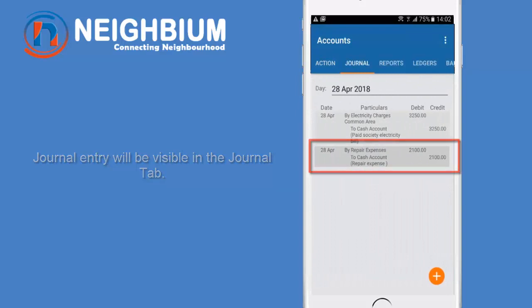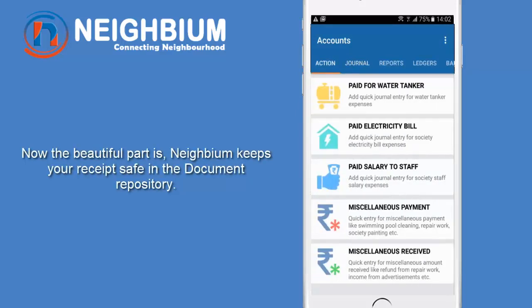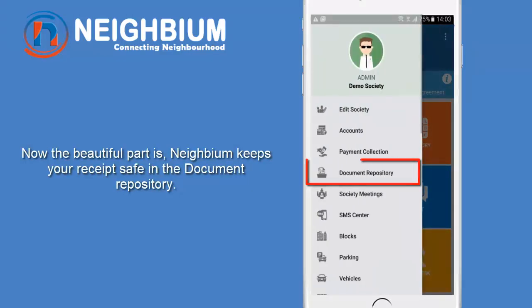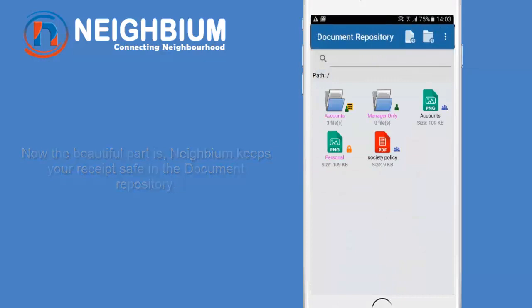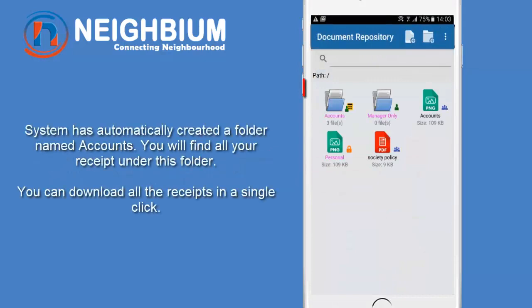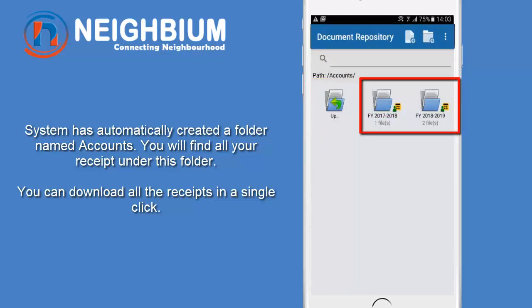Now the beautiful part is, Neighbium keeps your receipt safe in the document repository. Let's open the document repository to see that. The system has automatically created a folder named Accounts. When you open it, there will be folders where you will see the receipts of all financial years. Let's open the current financial year. Here you can see the receipts we added for electricity, common area expenses and repair expenses.